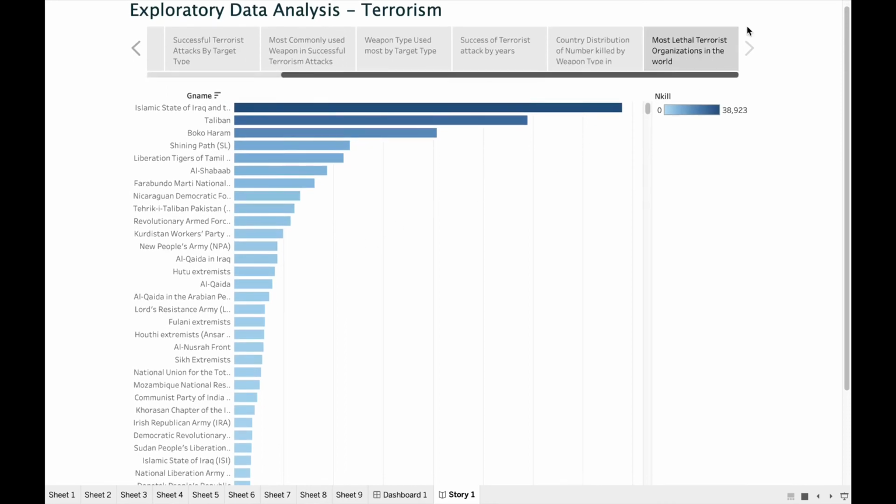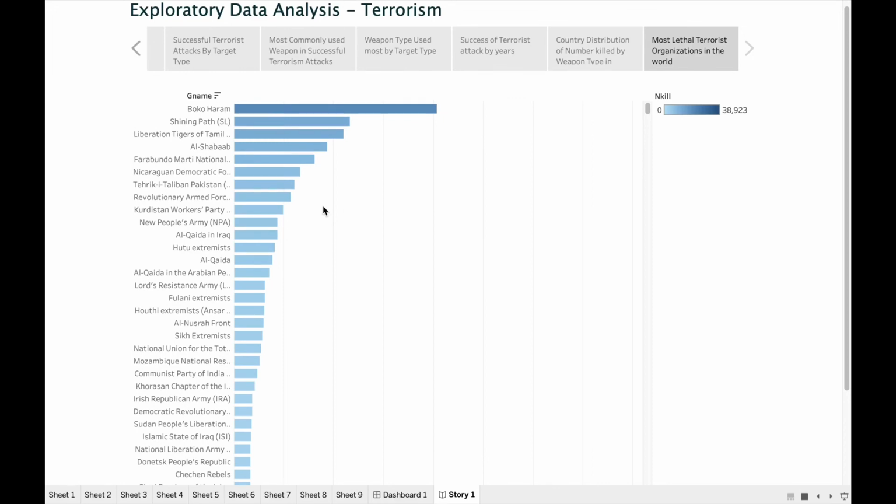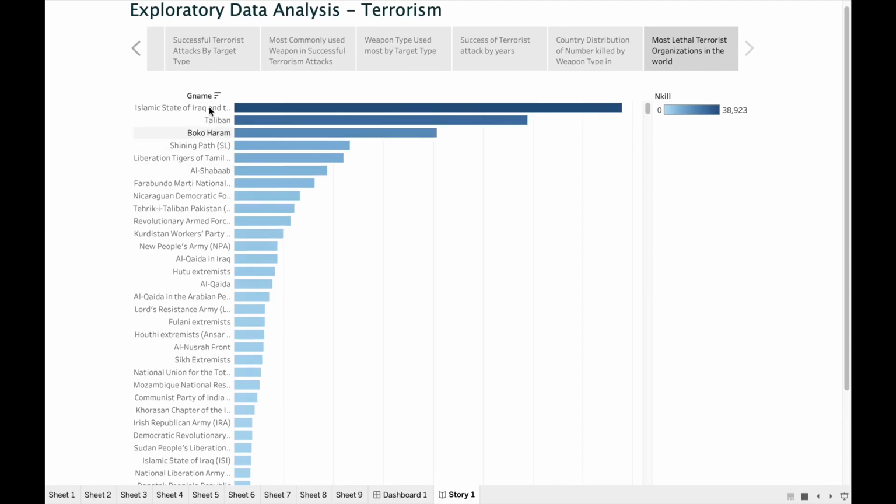This visualization shows the most lethal terrorist organizations in the world. First is the Islamic State of Iraq and the Levant, ISIL, which killed 38,923, and then the top 5 organizations are ISIL, Taliban, Boko Haram, SL, and so on. We can clearly see that.